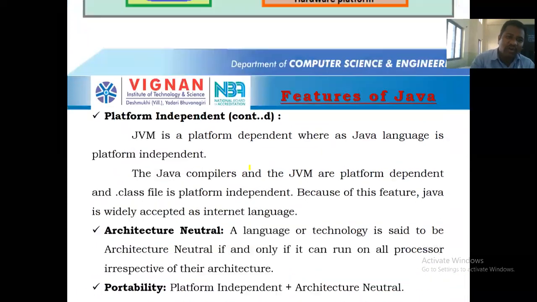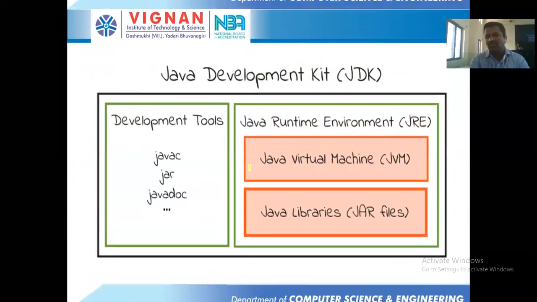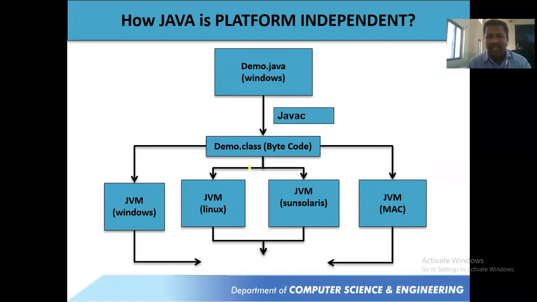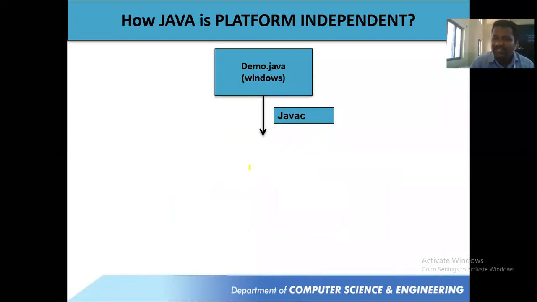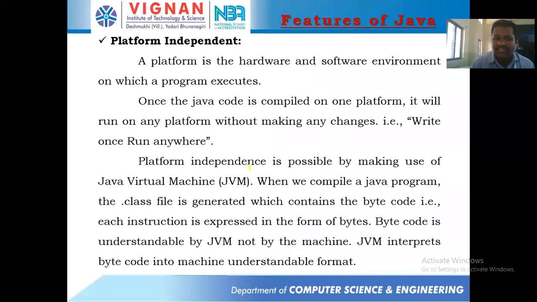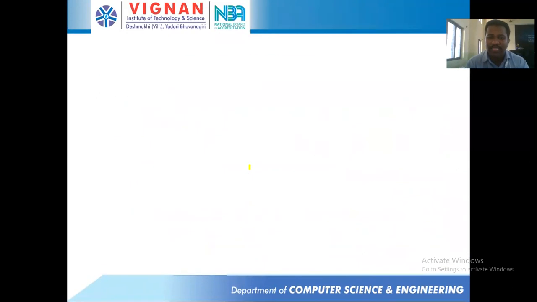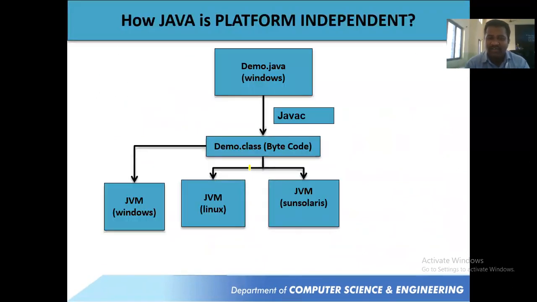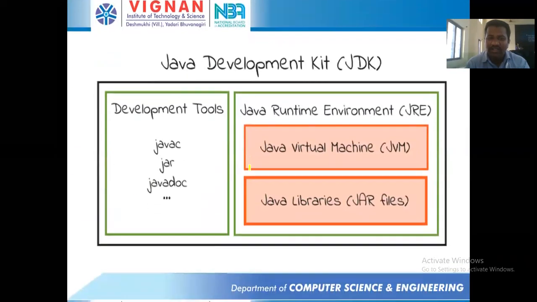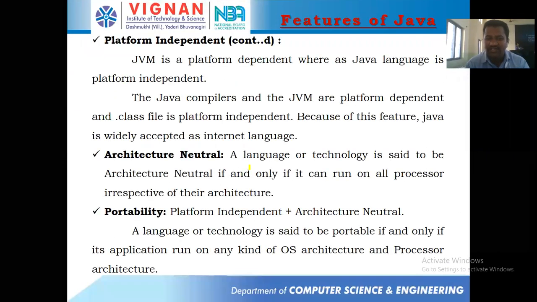Initially, platform refers to two meanings. It can be hardware and software. But in this Java buzzword, they consider platform as the OS. In general, platform is either the hardware or software environment that we are going to use in our computer. But in this aspect they consider only OS, and in architecture neutral they considered only the processor.